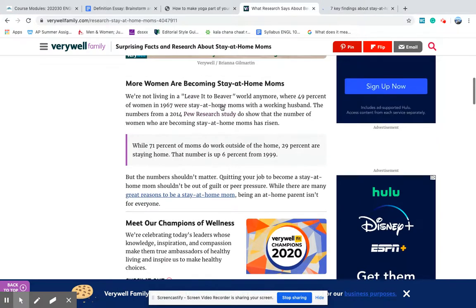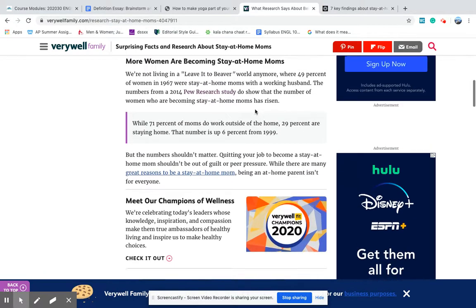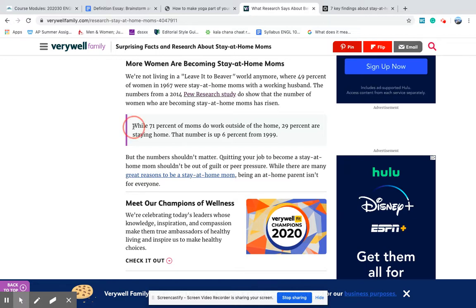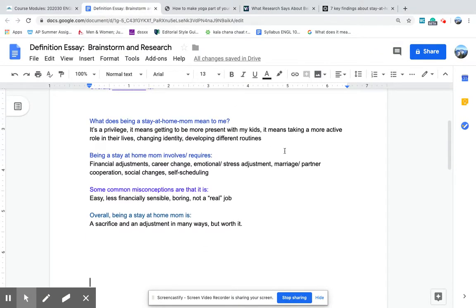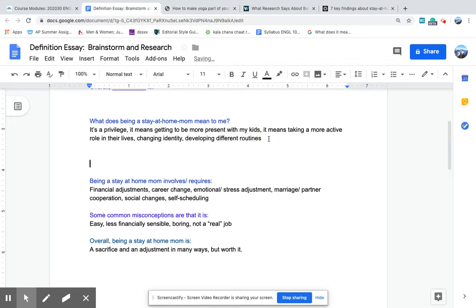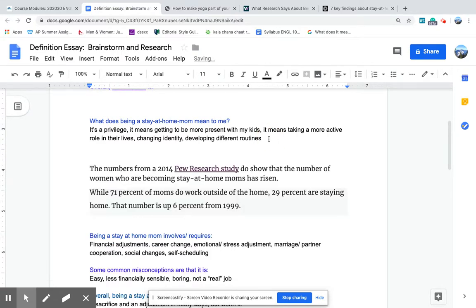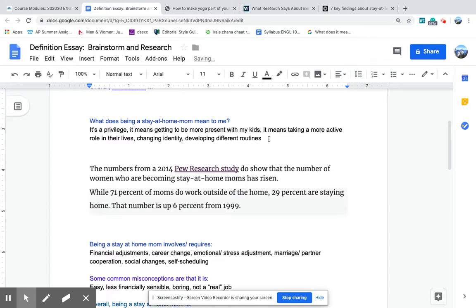And let's say I'm going to use this fact. I just want to copy. I'm probably going to keep in their signal phrase just in case I need it. So Control-C to copy, and then just paste it under the part that you think you'll use it in your essay. Okay, so what does it mean? I'm just going to paste in some basic facts about that. I will probably not use this entire quotation, but it's better to have more than you need. So if you're keeping your quotes in a document, like I like to do, then just paste in what you might potentially use in a paragraph.